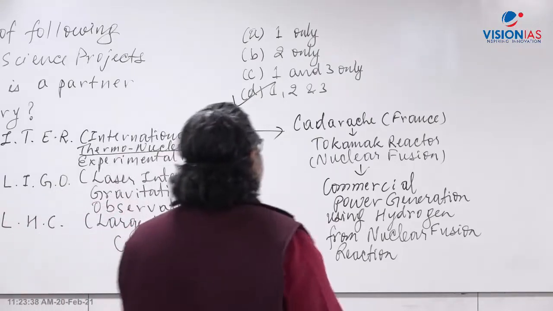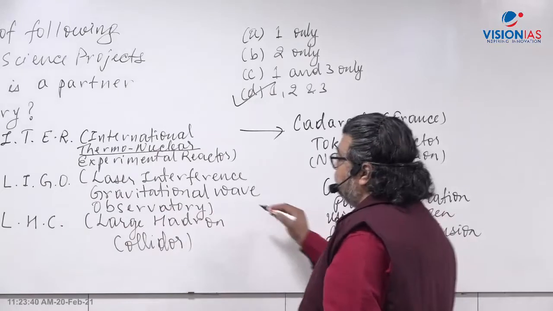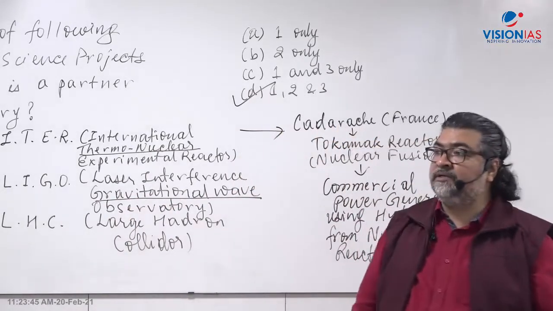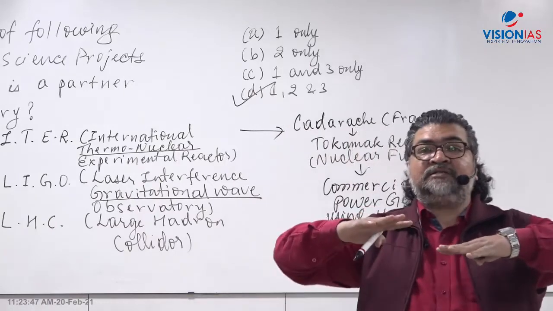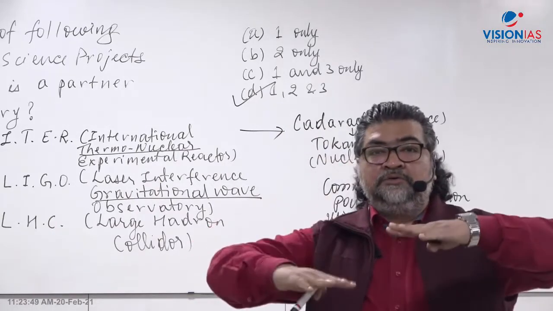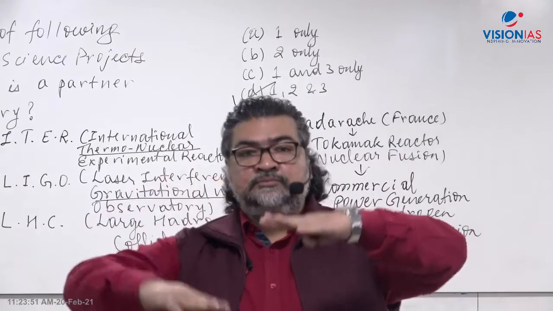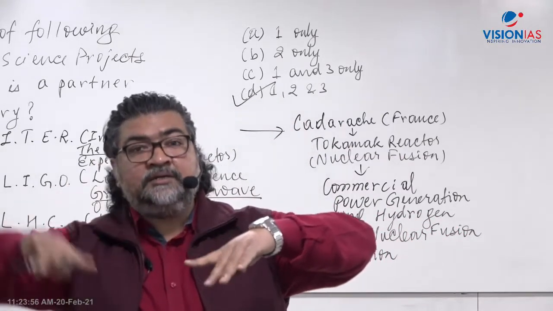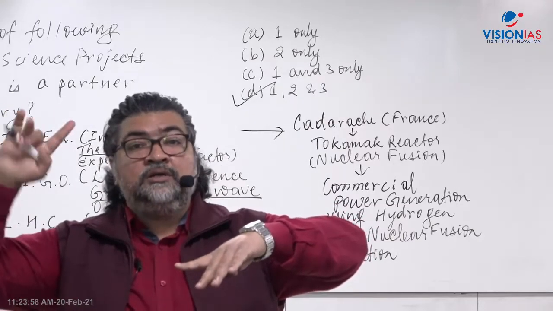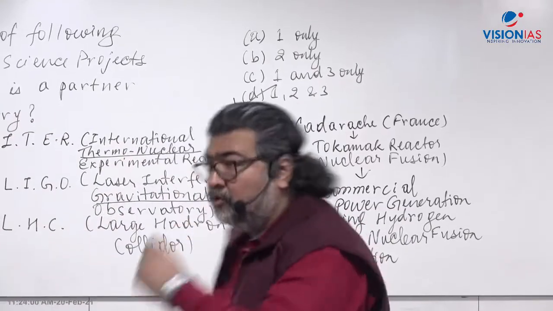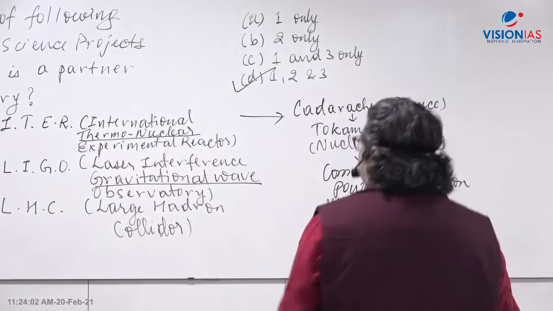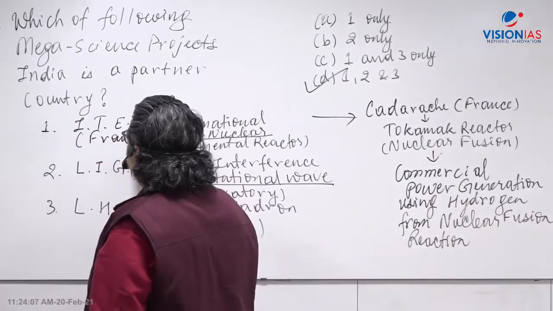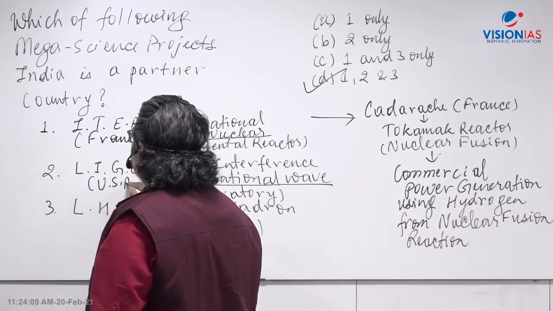Now, LIGO, when you talk about LIGO, it is in terms of gravitational waves, which were predicted by Albert Einstein. What did Albert Einstein say? Albert Einstein said that due to changes in space-time, ripples in the space-time fabric, a form of energy called gravitational waves can be generated. So LIGO was in the USA. This one, ITER, is in France, Cadarache in France, which is going on there. LIGO was in the USA.